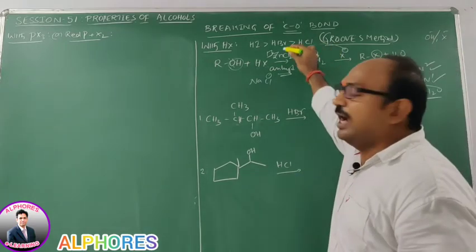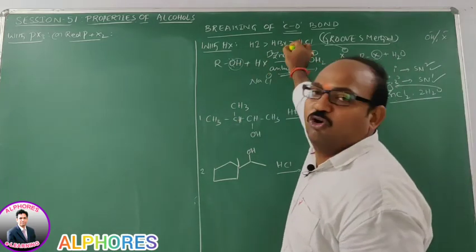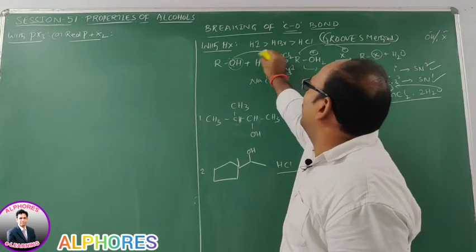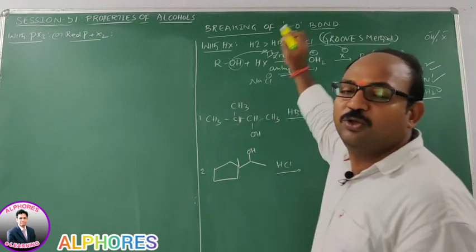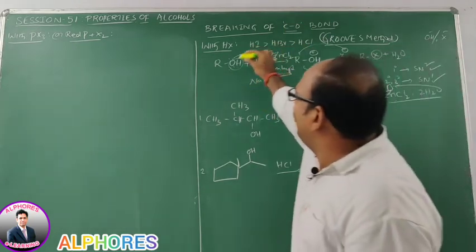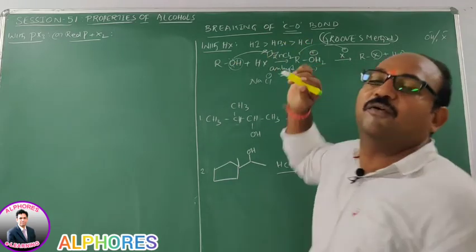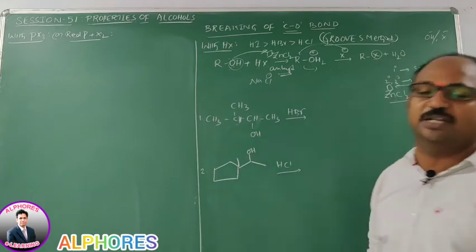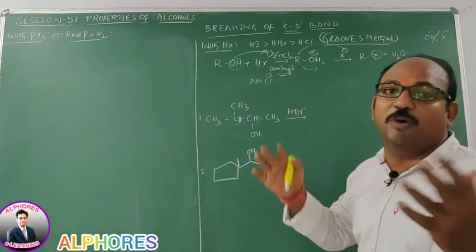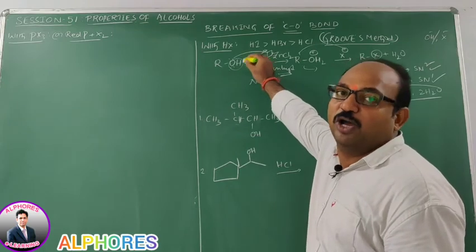In case of anhydrous zinc chloride, it can coordinate with the oxygen lone pair. That means oxygen is going to donate its lone pair into the vacant orbital of zinc. As a result, there will be a new bond formation between oxygen and zinc. Whenever new bond formation takes place, oxygen is going to acquire a positive charge.